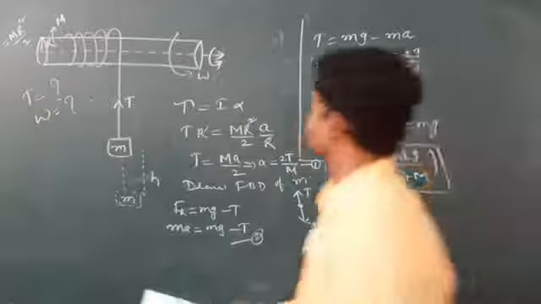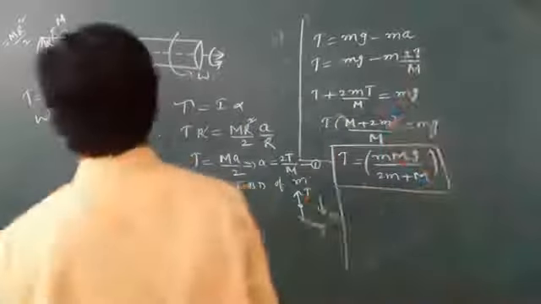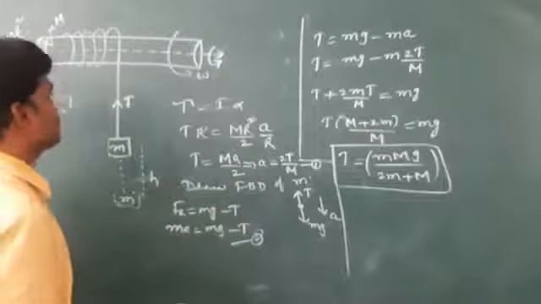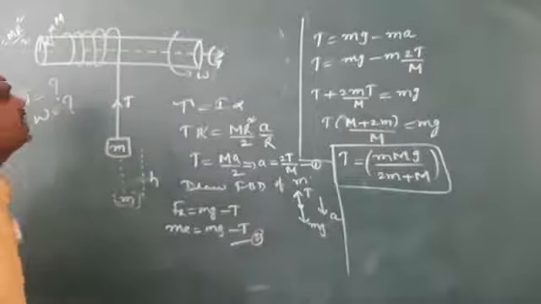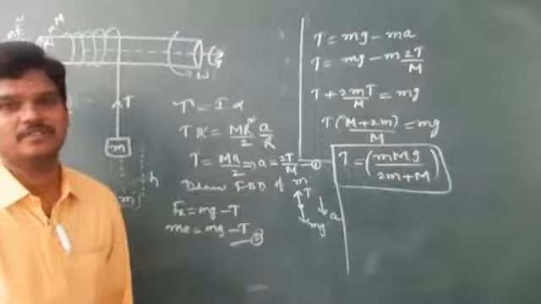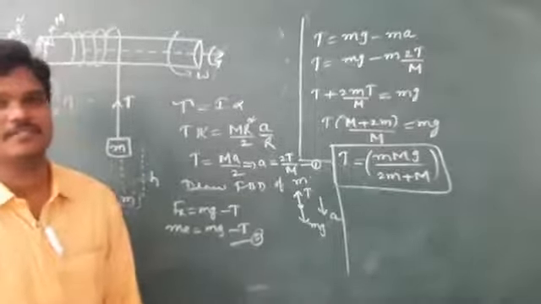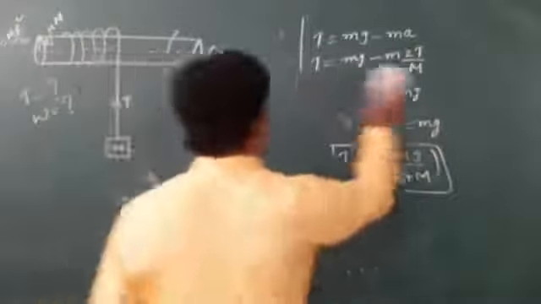See the next target. Next one they are asking angular speed. To find the angular speed, it is not yet completed. Let us apply the law of conservation of energy concept. You will get easy answers. Here some potential energy changes and some kinetic energy is gained. There is a loss of potential energy equal to the gain in kinetic energy. If one is lost, the other is automatically gained. So let me use the law of conservation of energy.